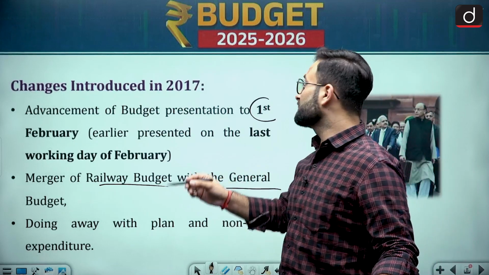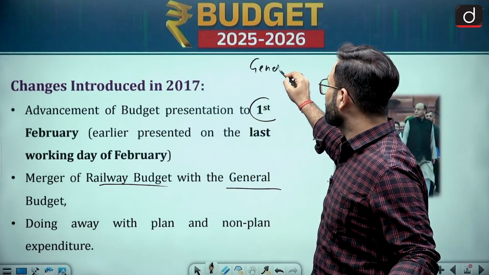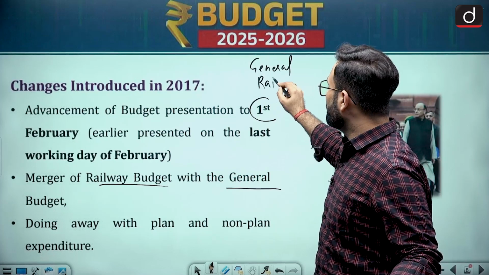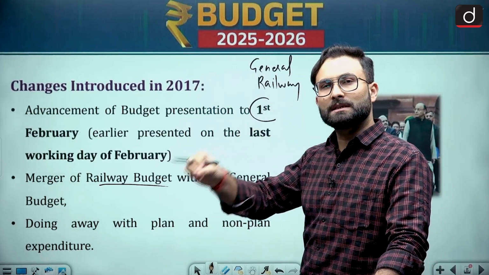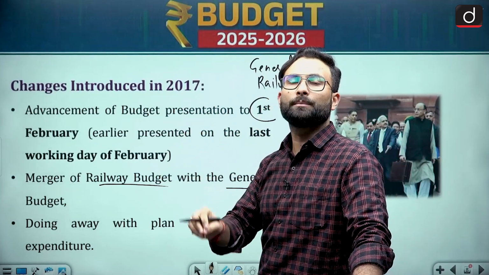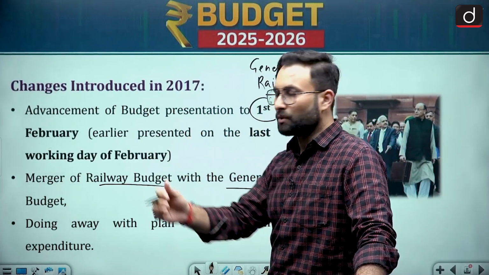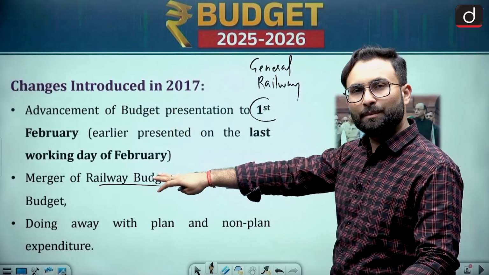Earlier, the general budget was different, and the railway budget was another document. They were presented on the same day, but in different sections. Now that has been merged with each other.